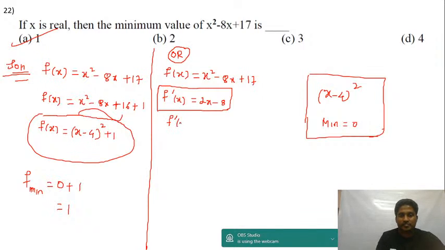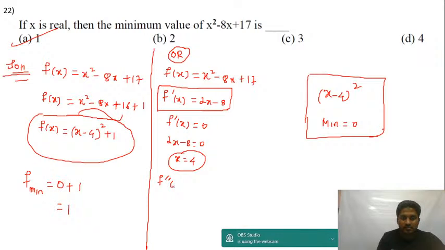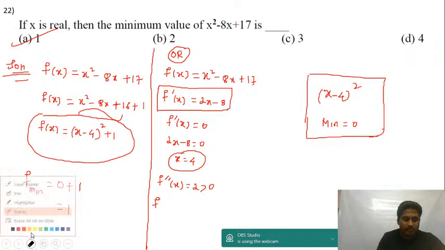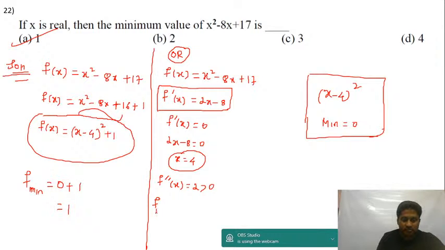F dash of x will be equal to 0. That is, you will get 2x minus 8 is equal to 0. That is, x is equal to 4. F double dash of x is equal to 2. This is more than 0. So f is minimum at x is equal to 4.